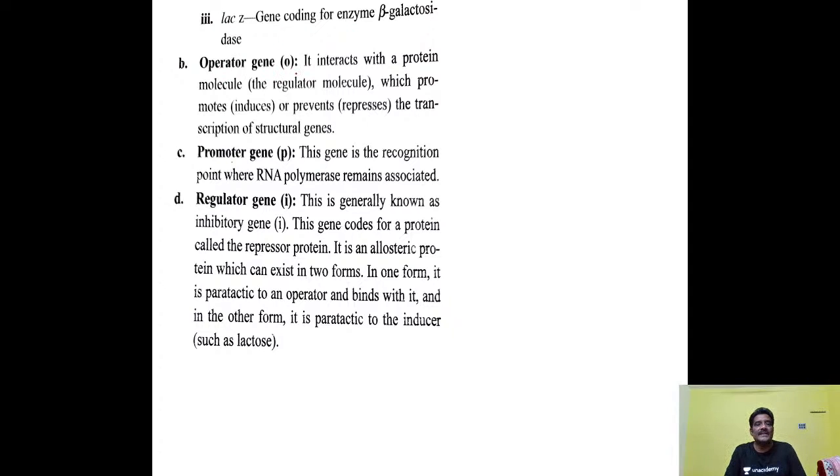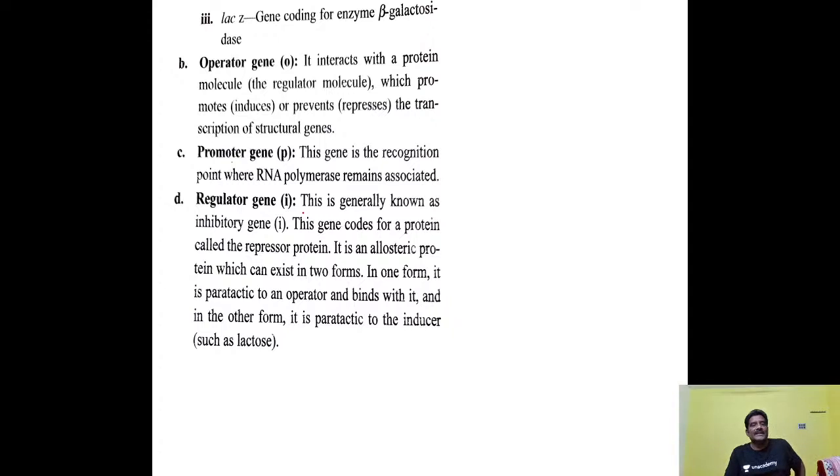And operator gene, it is a very important gene with which repressor protein binds. So structural genes will not function here. Promoter gene is a gene with which RNA polymerase binds here. Regulatory gene is also called inhibitory gene.